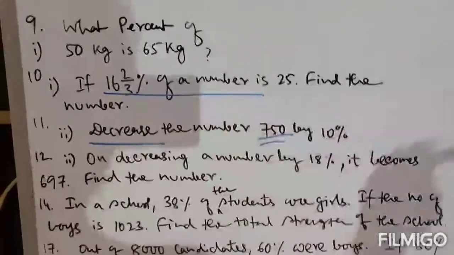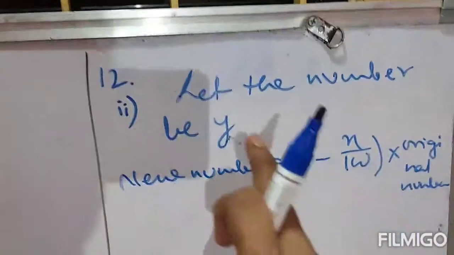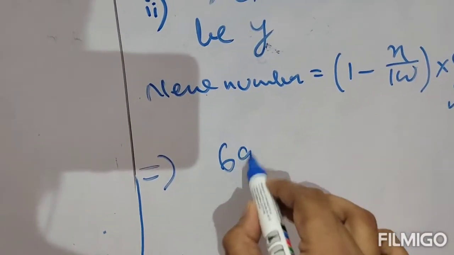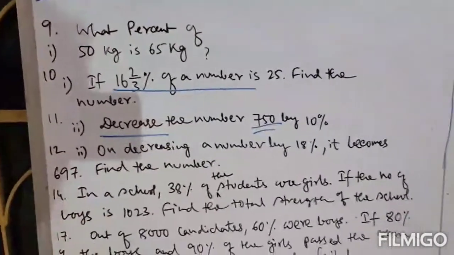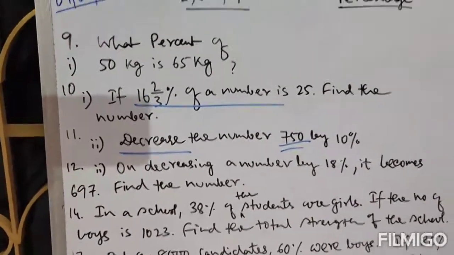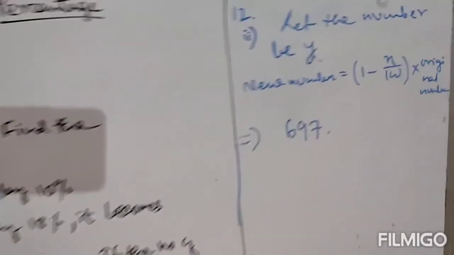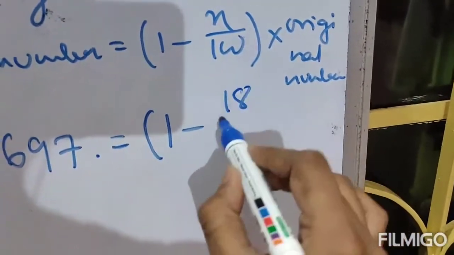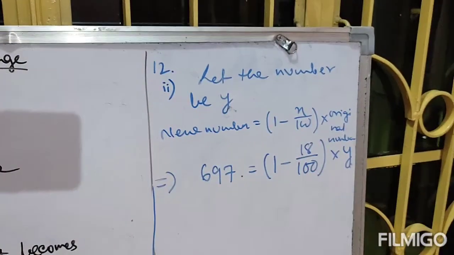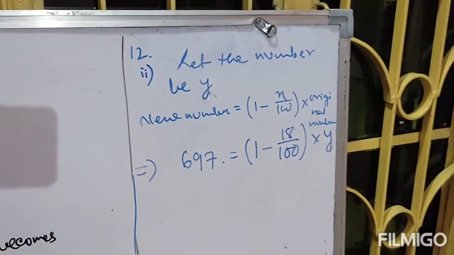Clear? Your original number is y. Therefore just put 697 here, because 697 is your new number, because we have number y, and after decreasing y by 18%, the number becomes 697. Therefore the new number is 697. Clear? Now 1 minus how much percent you have decreased? You have decreased 18%. Therefore put 18 divided by 100. Clear? And original number is your y, because you have assumed the number to be y. Therefore put y in place of original number.